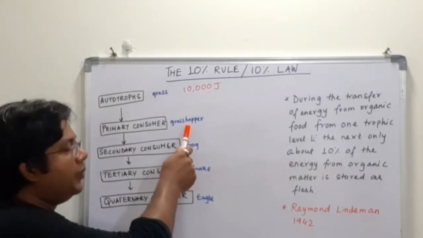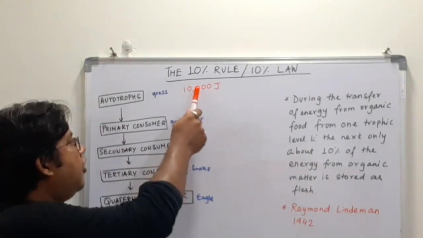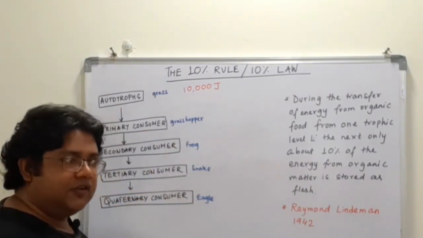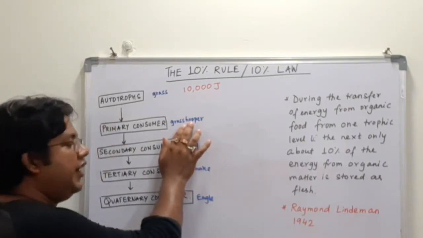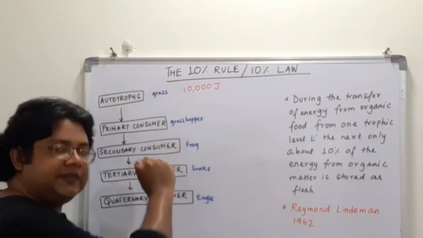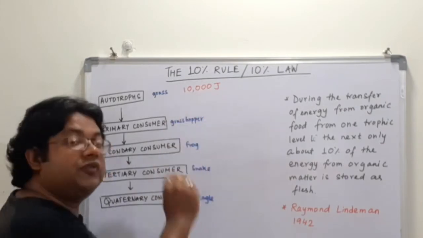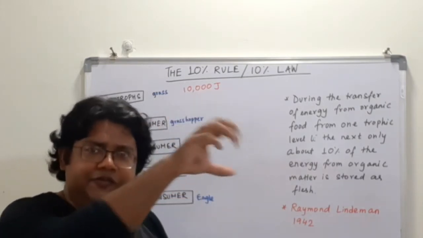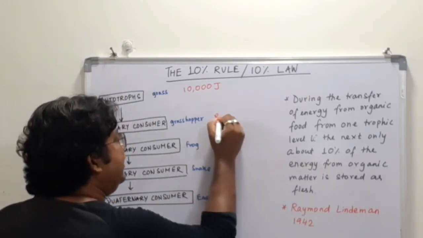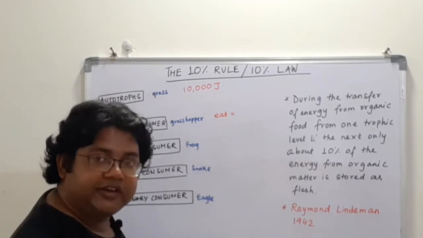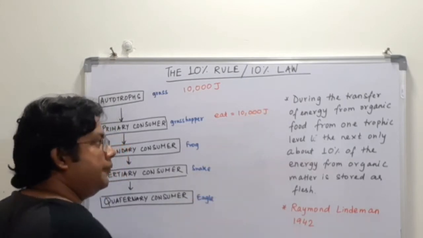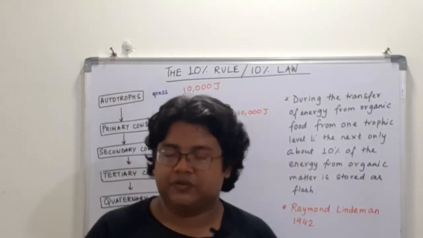Now if the grasshopper feeds on the grass, let us say, for an example, this grasshopper feeds on this complete grass, which actually contains 10,000 joules of energy. So how much energy will be eaten by the grasshopper? It will eat up 10,000 joules of energy.